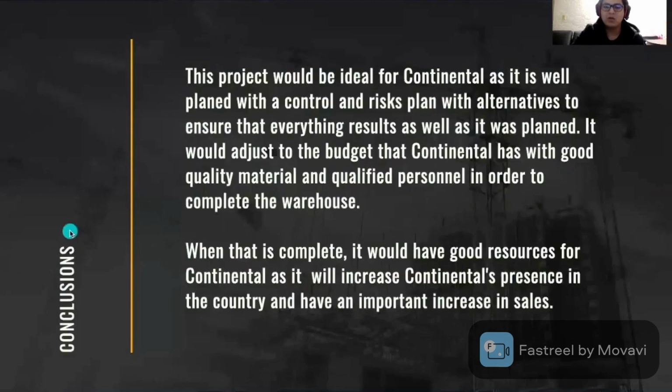And now we have here the conclusions. We think that this project would be ideal for Continental because we planned it and created a control and risk plan with alternatives to ensure that everything results as well as it was planned. We also adjusted to the budget that Continental has, which would be also using good quality material and qualified personnel in order to complete the warehouse. So when that is done, we will have good resources for Continental